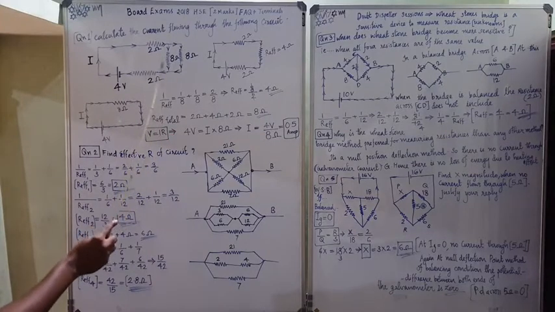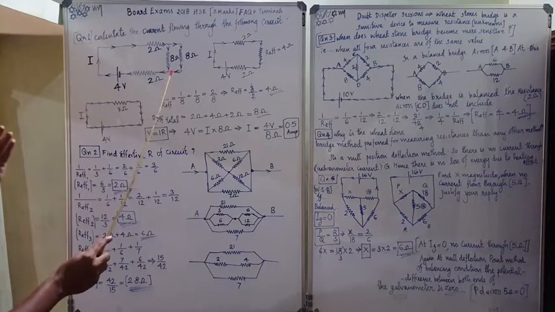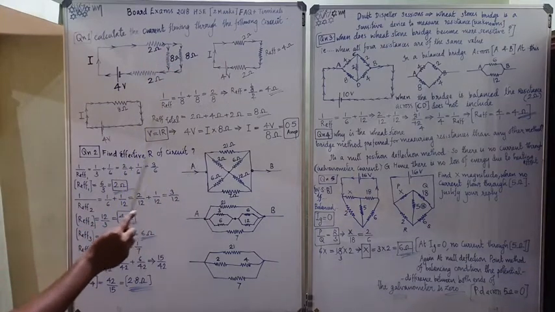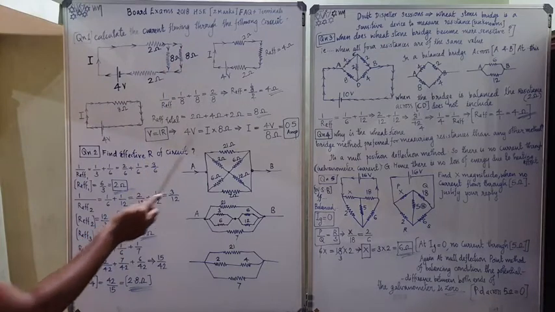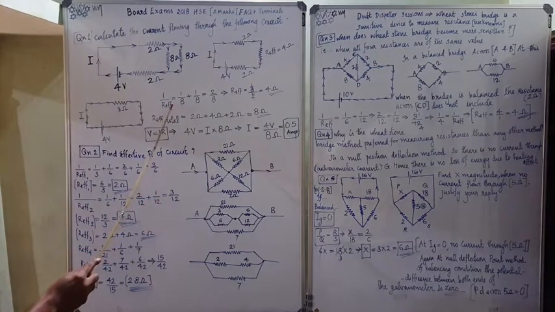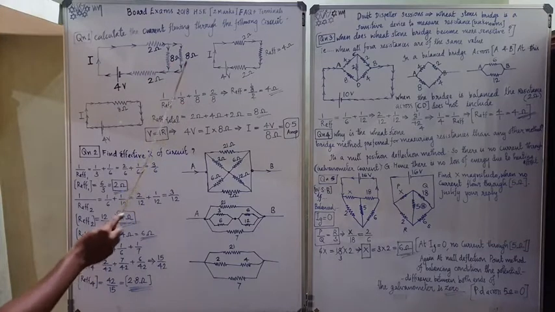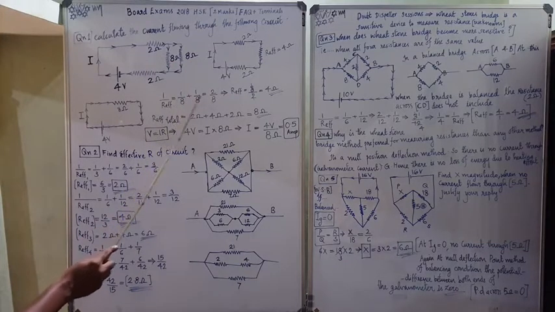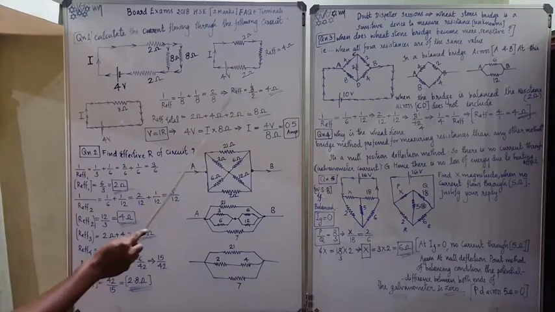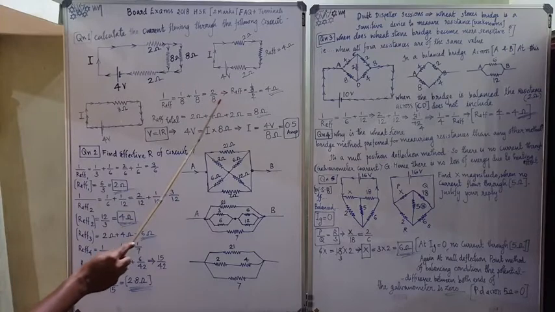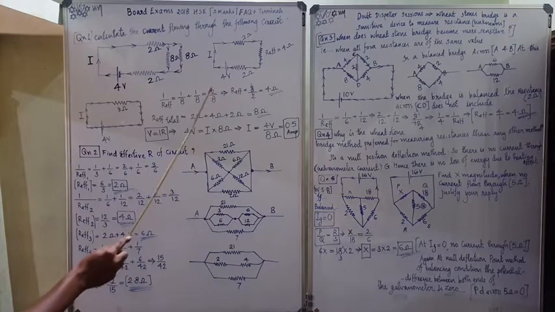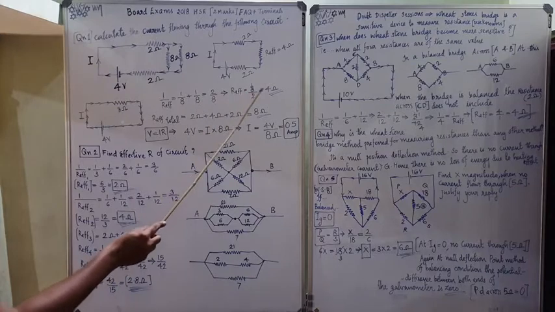So first, for finding the current by the equation V equals IR, we want to find the effective resistance. These two 8 ohm resistors are in parallel, and the equation is 1 by R effective equals 1 by R1 plus 1 by R2. Here R1 is 8 ohm and R2 is 8 ohm. 1 by 8 plus 1 by 8 is 2 by 8. So 1 by R effective is equal to 2 by 8, then R effective is the reciprocal, 8 by 2, which is 4 ohm.